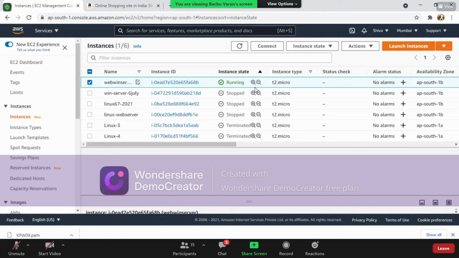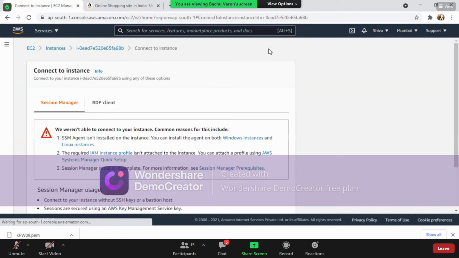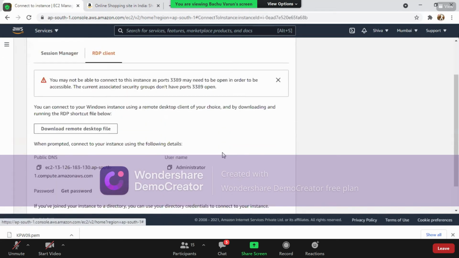Windows Web Server. It is running now, and click on connect. So it will show you RDP.